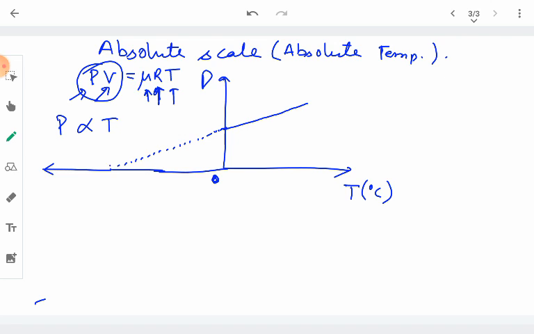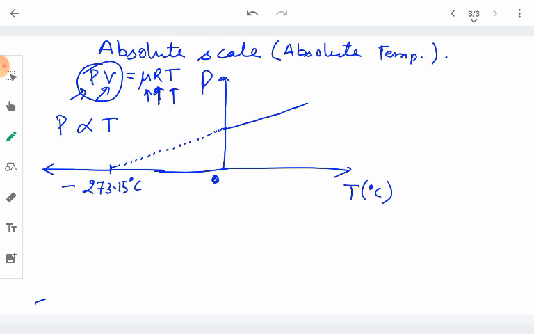So we see that this point where this graph meets the temperature axis, it measures to minus 273.15 degree Celsius. So that means when a gas is cooled 273.15 degrees Celsius below 0 degrees Celsius, so this is called minus 273.15 degree Celsius, the pressure of the gas becomes 0.